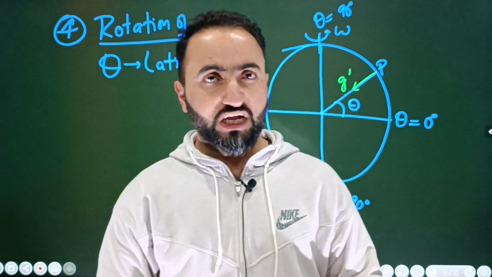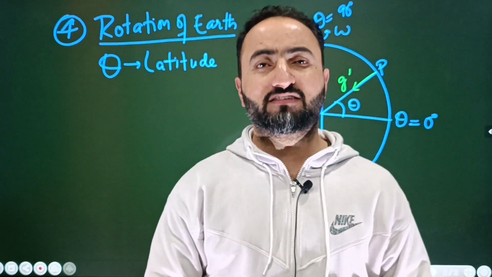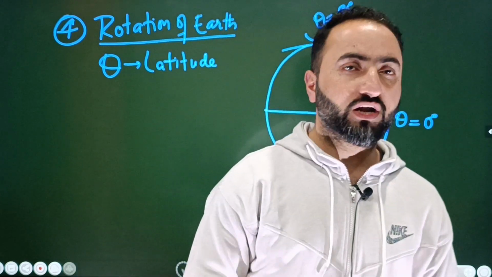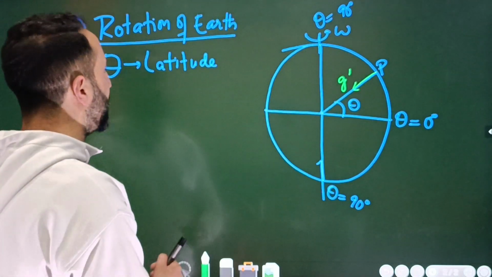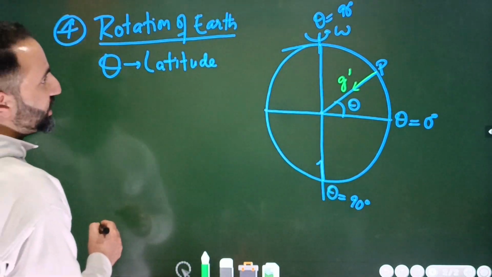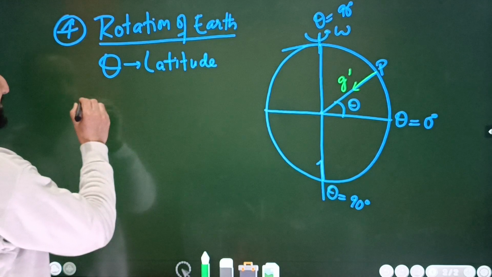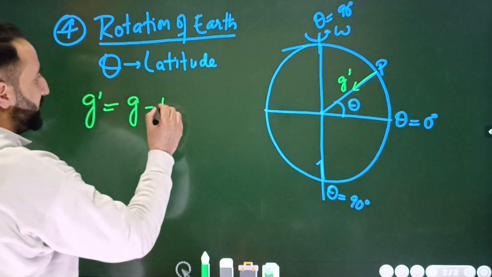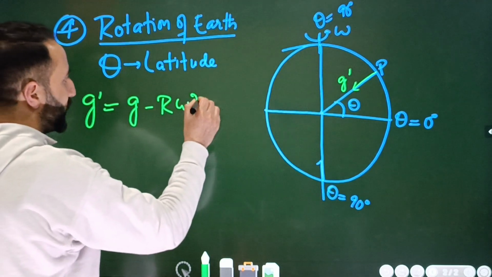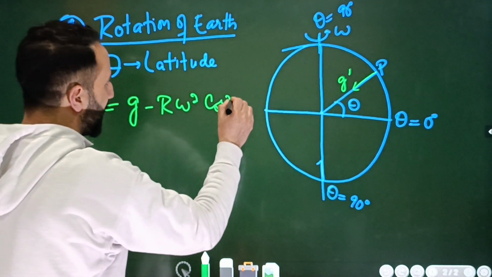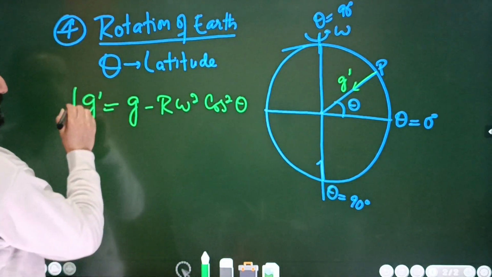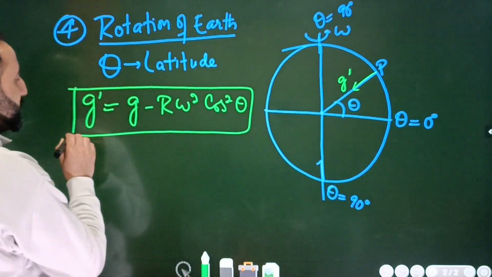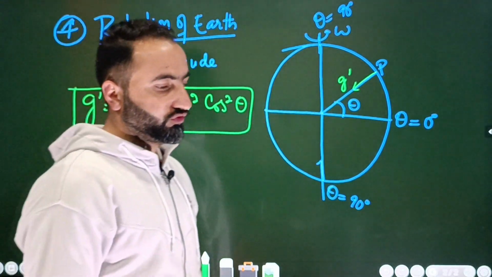All right, now g dash is the acceleration due to gravity in presence of what? In presence of the rotation. Okay, and then there's a relation between this g dash and g, and that's like this, which you'll again have to memorize. This g dash is equal to g minus r omega square cos square theta. You'll have to memorize this equation: g dash is equal to g minus r omega square cos square theta.